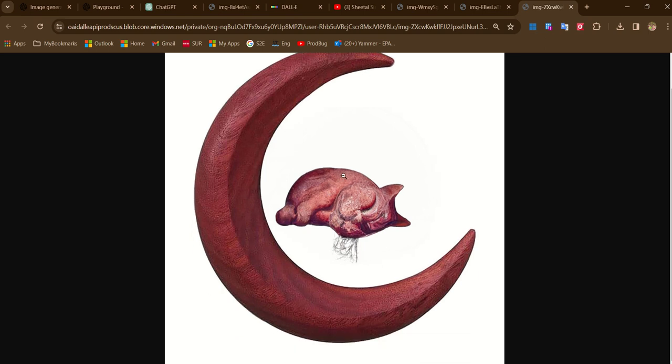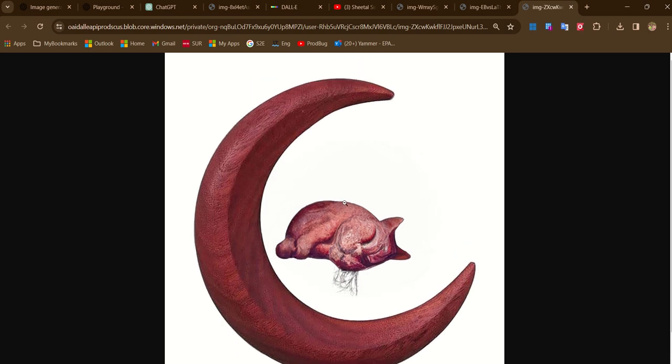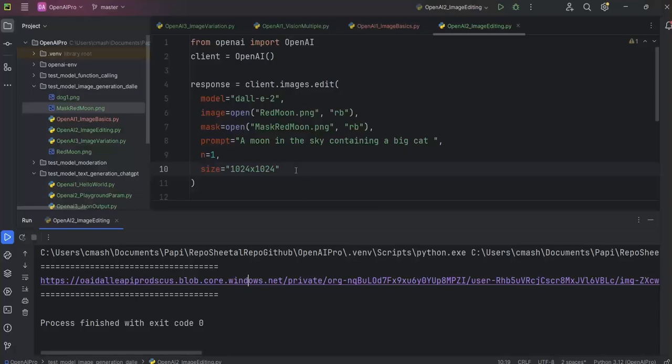So you have seen that we have generated a new image. This is the power of AI. So you can edit your images. If you buy the paid one, or maybe you go with the DALL-E 3 version, the quality of the images will be much, much better, and it is enhancing day by day. So we have seen how you can generate images. After 1 hour this image will no longer be valid.